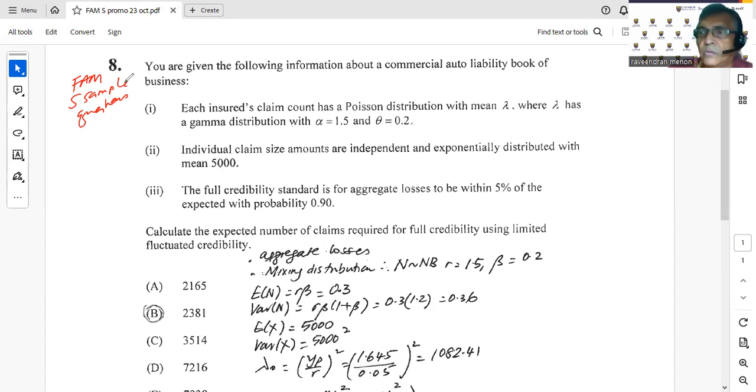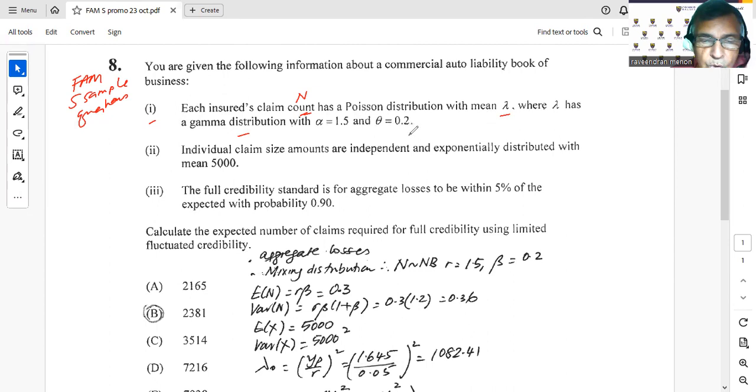Let's look at what else is mentioned in the question. Each insured's claim count has a Poisson distribution with mean lambda, where lambda has a gamma distribution with alpha 1.5 and theta 0.2.